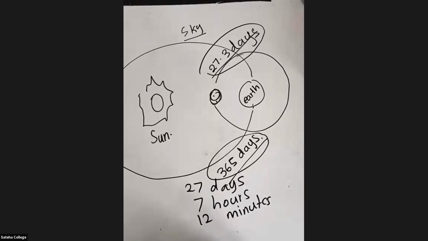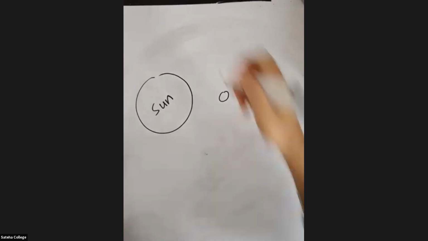Okay, now listen. So we know that the moon is going to rotate around the Earth. So when the moon comes to this position, is the board stuck, students? Or can you all see the board clearly? Can't see the board. Okay. Can you all see the board clearly now? Okay, thank you, students.